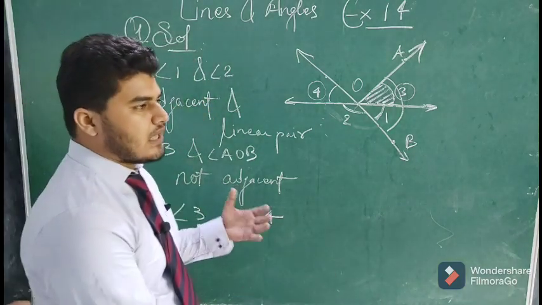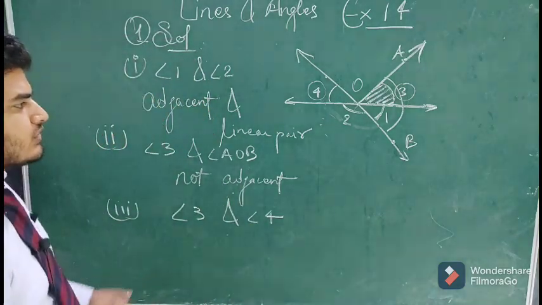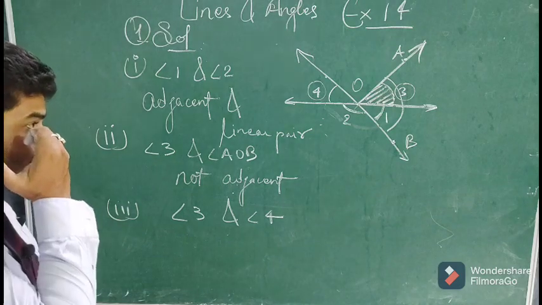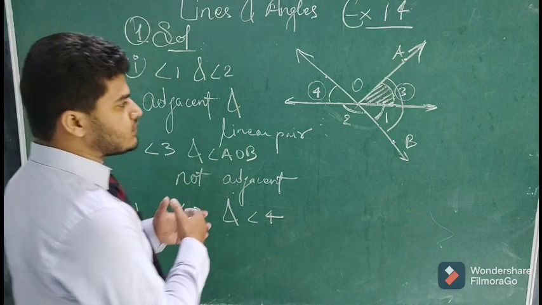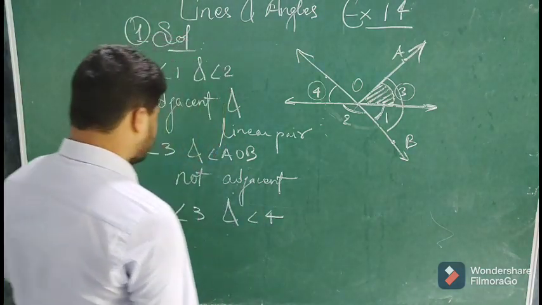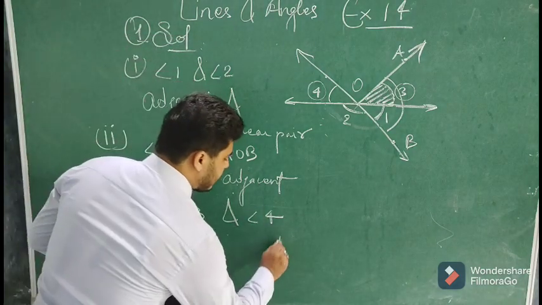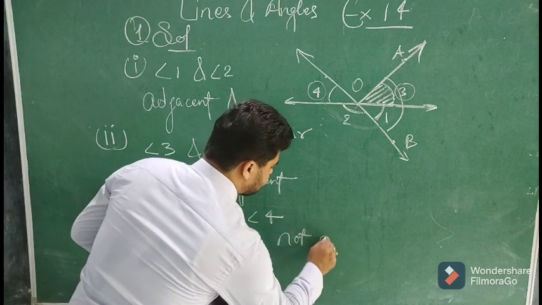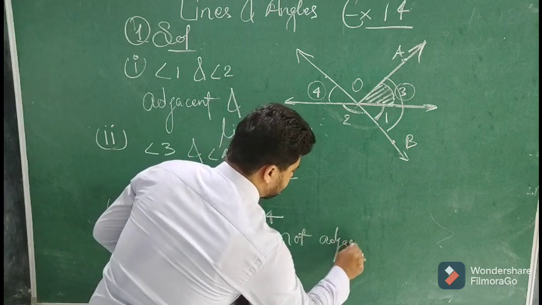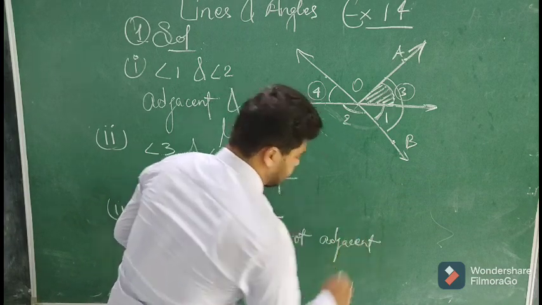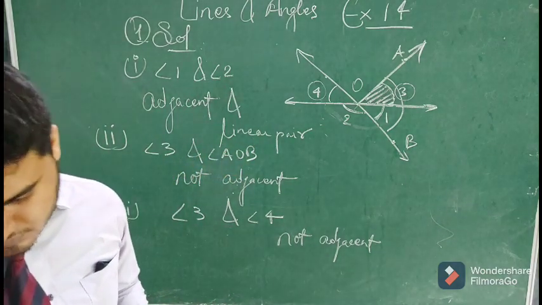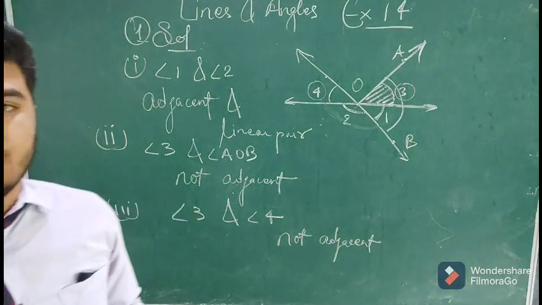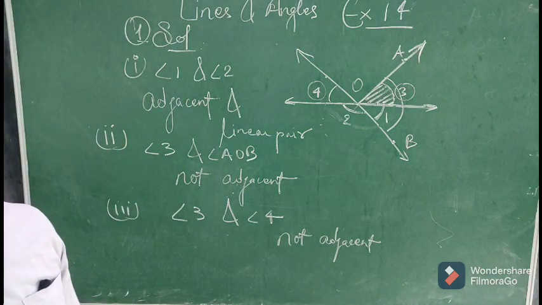Both angles are not lying next to each other, so they are not adjacent, nor are they forming a linear pair because their sum is not equal to 180 degrees. So again we will say that they are not adjacent. So these are the three parts of question number 1.